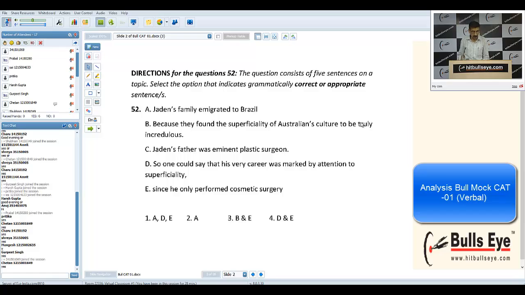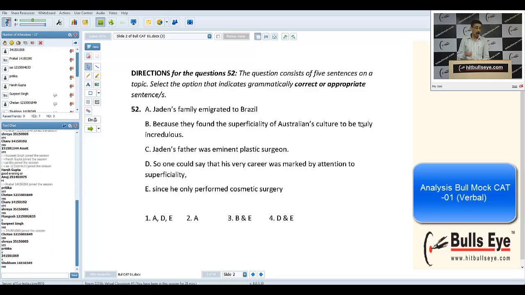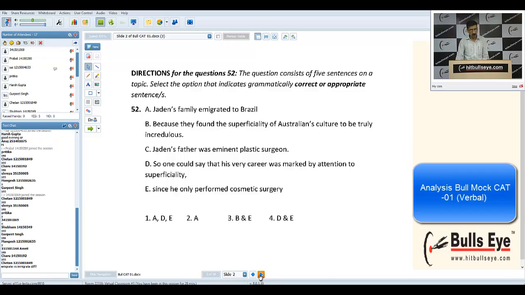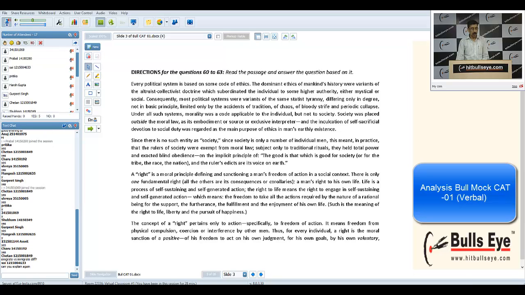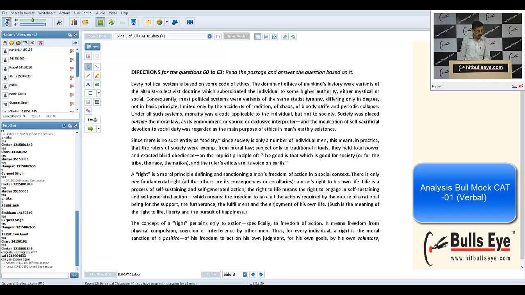Just press yes, keep on pressing yes whenever I ask any question, because sometimes technically, because of any snag, if I'm not audible or something. So let's move on to the next question. Let's see what we have. I just picked up a few difficult to moderately difficult questions. So now this RC, let's say, can you see this RC on your screen?